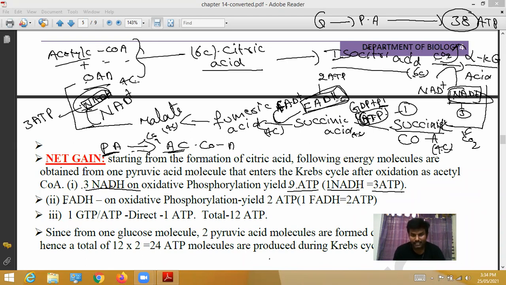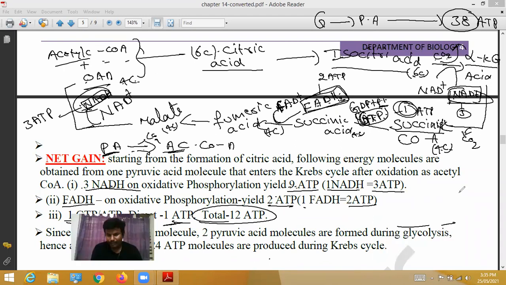Next, FADH2. We can write FADH2 or FADH, depending upon protons. Each FADH2 oxidizes and gives 2 ATP molecules. One GTP: guanosine diphosphate combines with inorganic phosphate and forms GTP. Each GTP oxidizes and gives 1 ATP directly. So 9, 10, 11, 12, totally 12 ATP molecules.